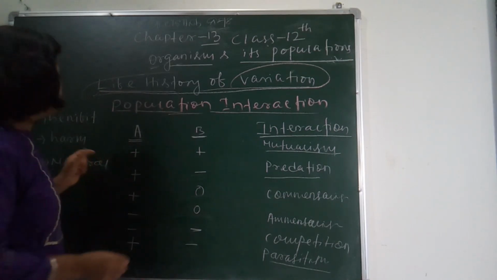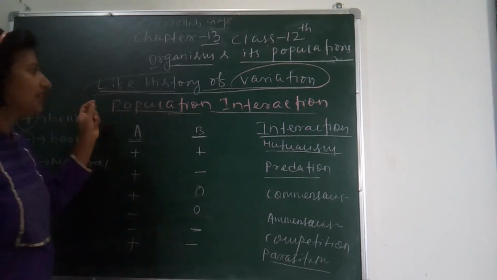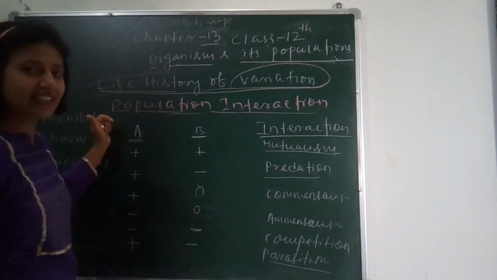If a species is benefited by another species, that is denoted by a plus sign. If it is harmed, then it is a minus sign, and if it is neutral, then it is zero. Using these symbols we can study population interaction clearly.